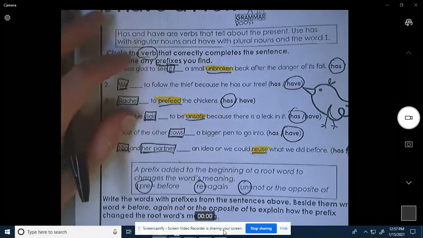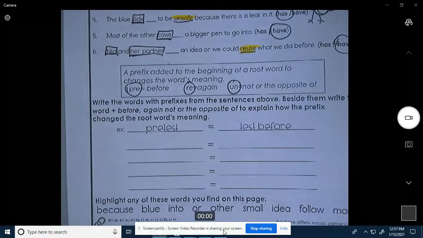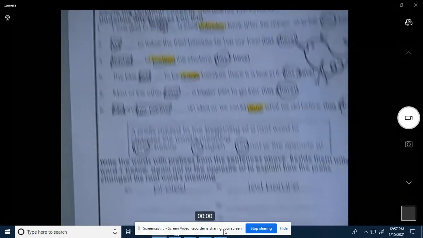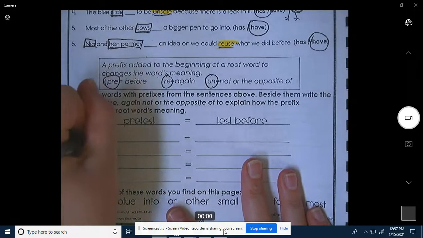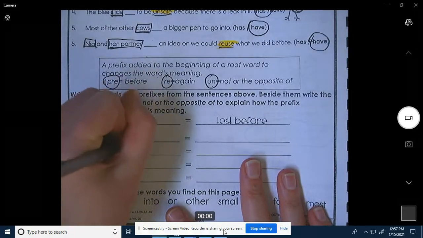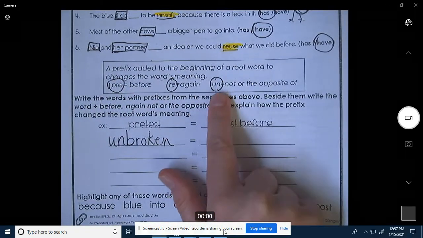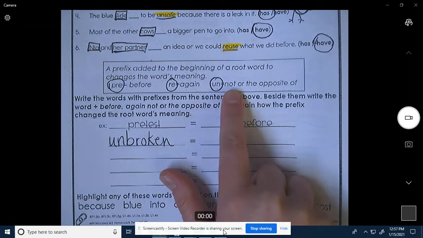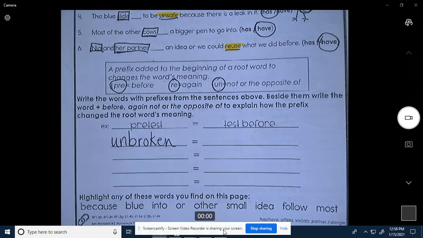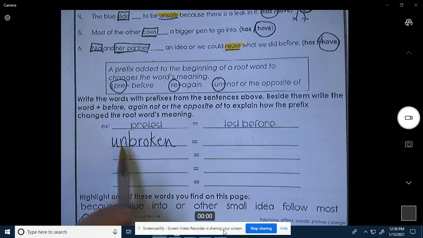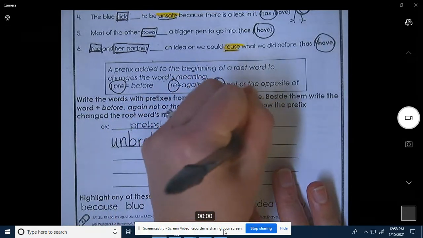We are going to, down here, write the word and then write what it means. Okay, so the first word is unbroken. Write it down here, unbroken. And we're going to look up here and see what un means. Not, or the opposite of. So we're going to put not what? If it's unbroken, it's not broken. Not broken.